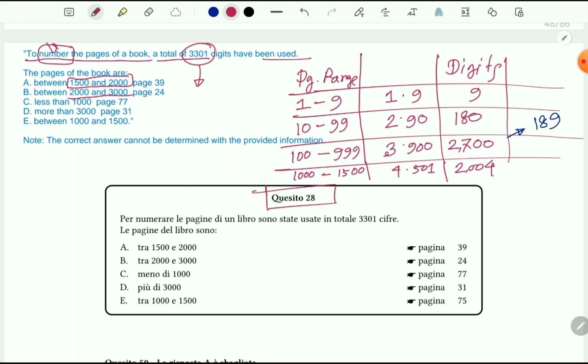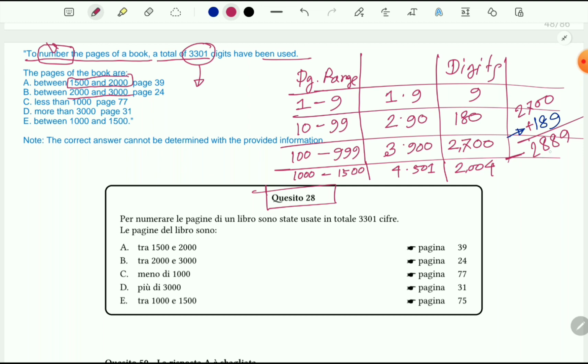So if the book has, let's say, 999 pages, then we need how many digits? We can simply sum it, then it will be 9, 8, 8.